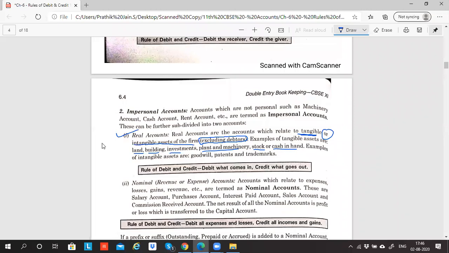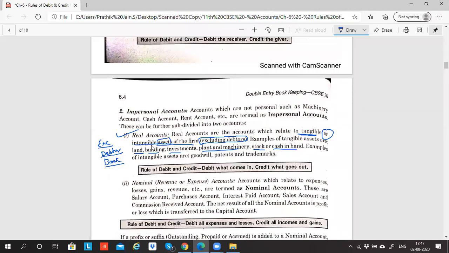So you will exclude two things. One, you will exclude debtor, and second, you will also exclude creditor.